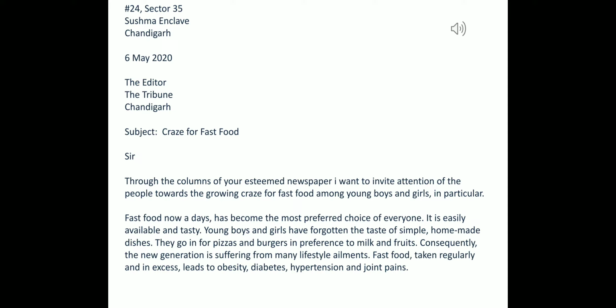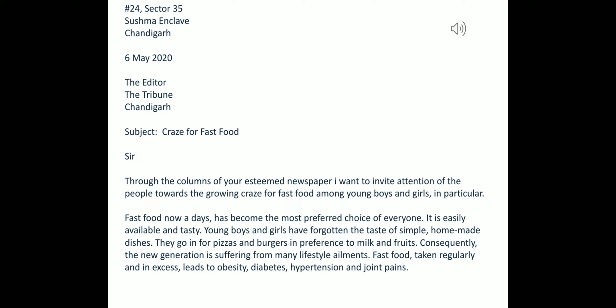First of all, you will write the sender's address, which is given in your statement, that is house number 24, sector 35, second line, Sushma Enclave, and third line, Chandigarh. I told you that the sender's address is to be written in three lines. First line you will write the house number, second line some colony, and third line the city or state. Then one line gap and you will write the date.